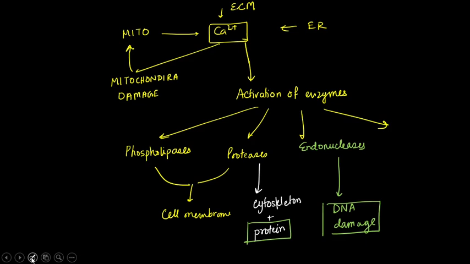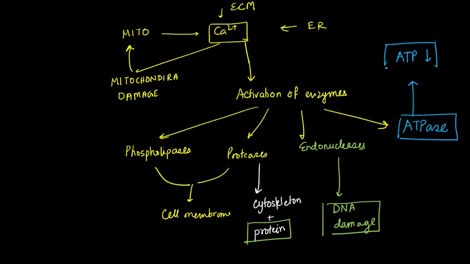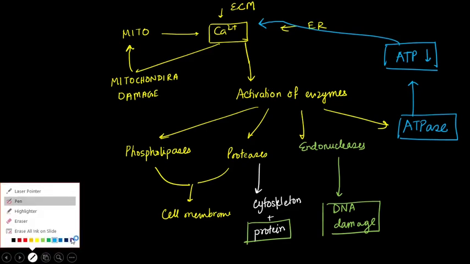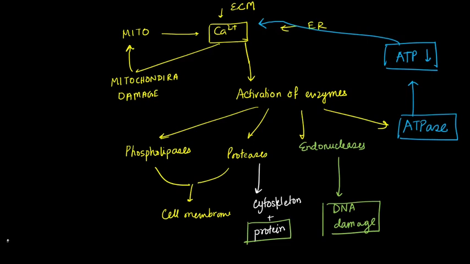And finally, what other enzyme is activated? That is ATPase. ATPase will lead to decreased ATP, which is a separate method of cell injury, and it will cause an increase in calcium levels. And what we learned in the previous class is that there are three events which act as a vicious cycle: ATP depletion, which leads to increase in cytosolic calcium, that leads to mitochondrial damage.